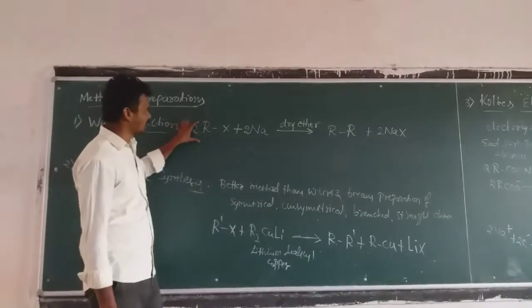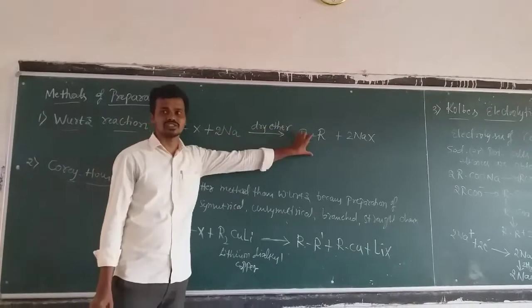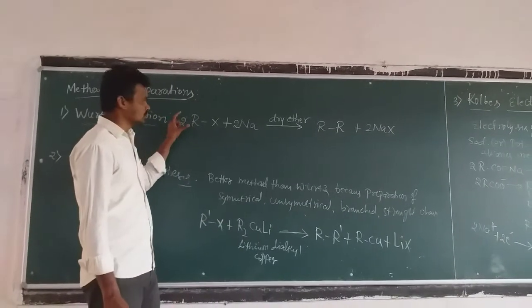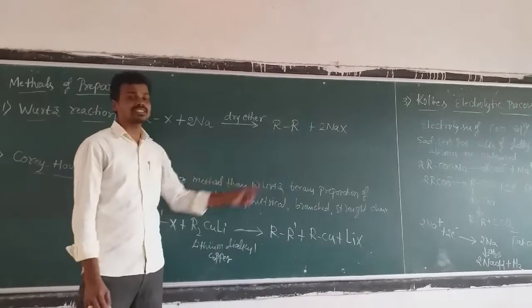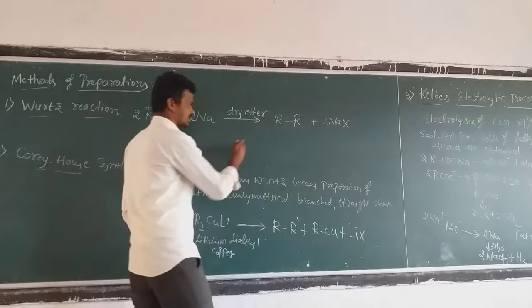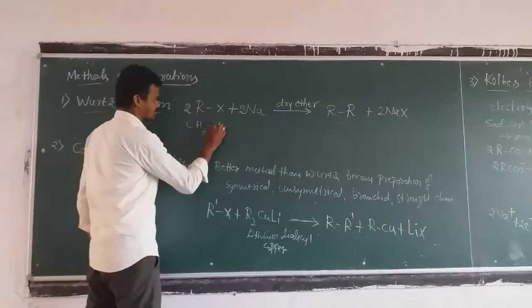So, alkyl halides are reacted with sodium metal in the presence of dry ether, and alkanes are obtained. See here, an R–R bond is formed. It means symmetrical alkanes are obtained. For example, I will take methyl bromide.